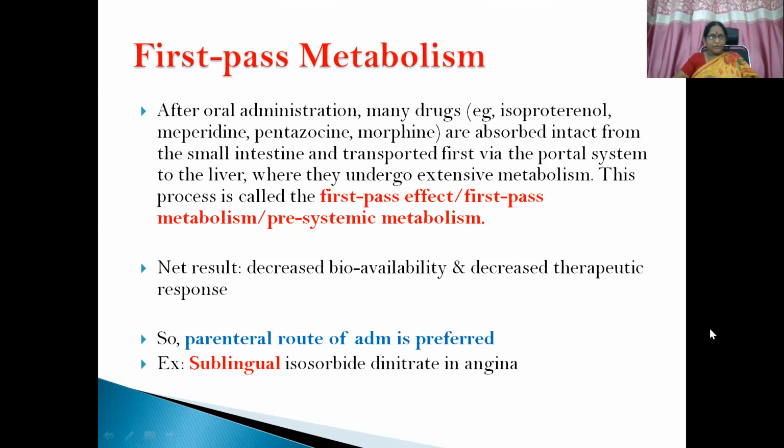So for certain drugs, we prefer parenteral route of administration. An example is sublingual administration of isosorbide dinitrate in angina. In this case, because this molecule has a tendency to go through first pass metabolism, we don't prefer the oral route, because angina is an emergency condition, and if the molecule undergoes pre-systemic metabolism, then there is less bioavailability of the drug. So to avoid that, we choose parenteral route of administration, in this molecule preferably sublingual.